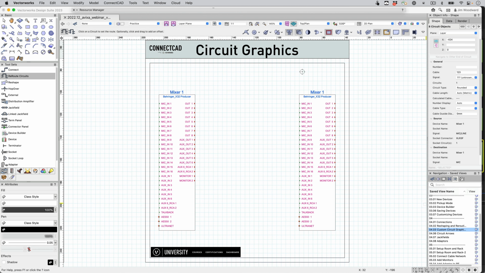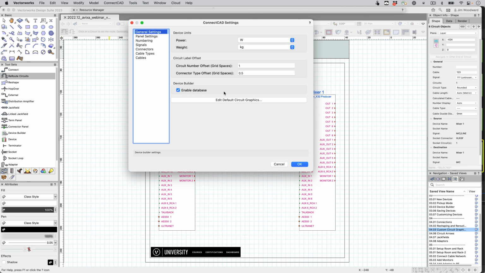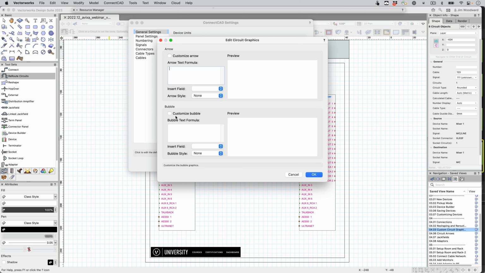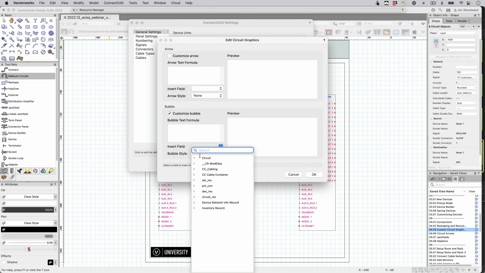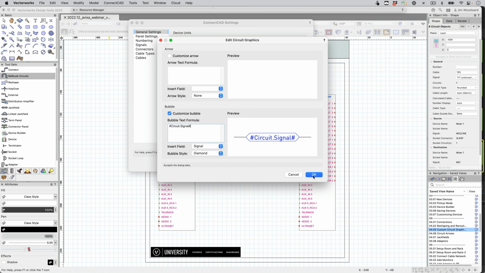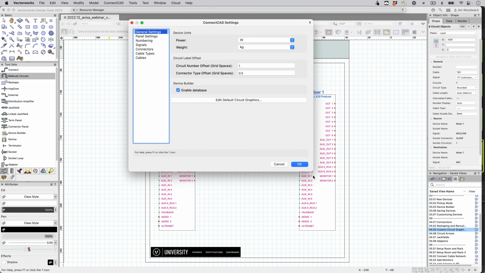And speaking of the custom circuit graphics, in the ConnectCAD settings, for both an arrow style and a line style, we can insert any field into the connection circuit and give that a bubble style.